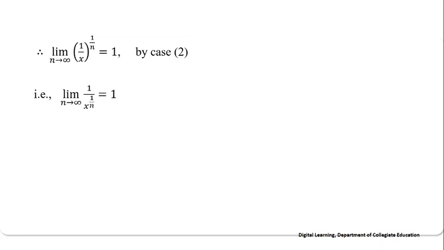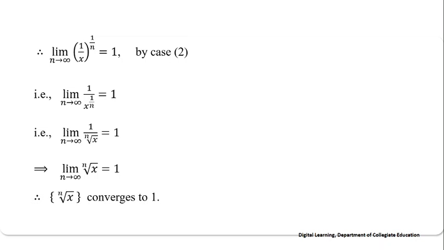That is, limit of 1 by nth root of x as n tends to infinity is 1. It implies limit of nth root of x as n tends to infinity equals 1. Therefore, the sequence nth root of x converges to 1.